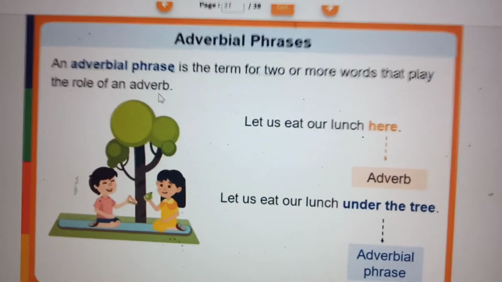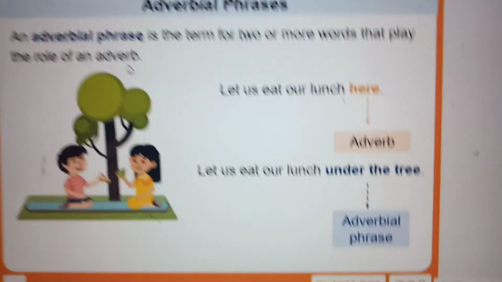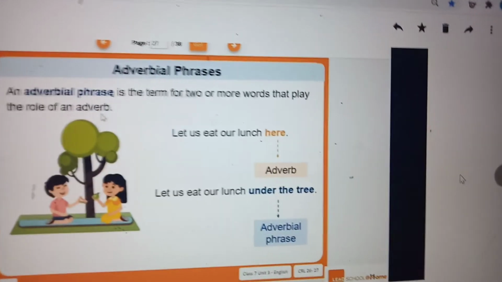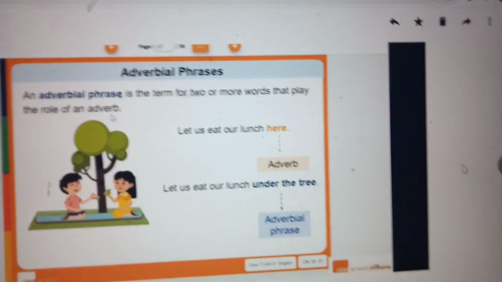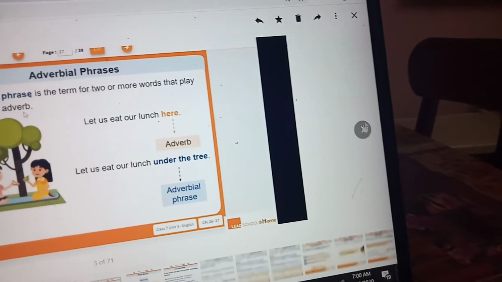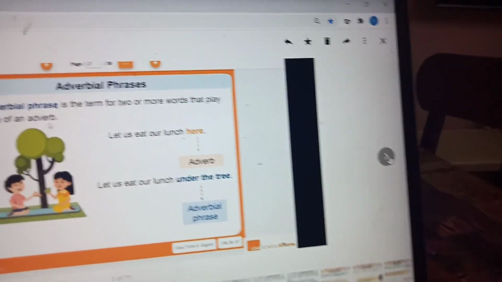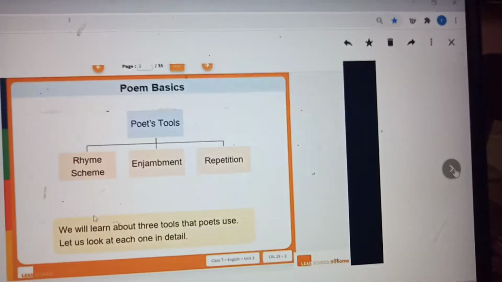That is 2 or 3 words it is. Adverb is 2 or 3 words. That is called adverbial phrase. An adverbial phrase is a term for 2 or more words that play the role of an adverb. Adverb க்கு 2 or 3 words la vanduduna, it is called adverbial phrase.